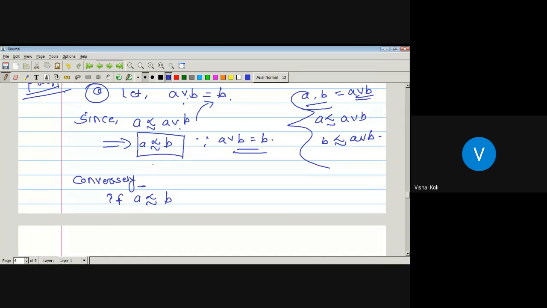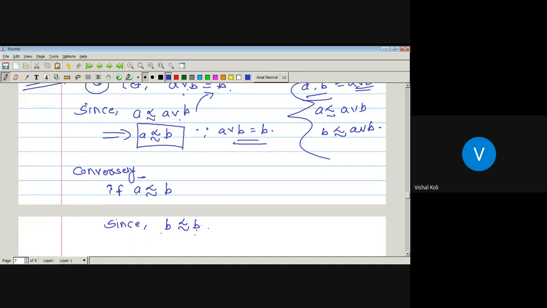As it is a poset, it always holds the reflexive property. Since L is a lattice, it must be a poset, and it holds the three conditions: reflexive, transitive, and antisymmetric. So each element is comparable with itself, so B precedes B.